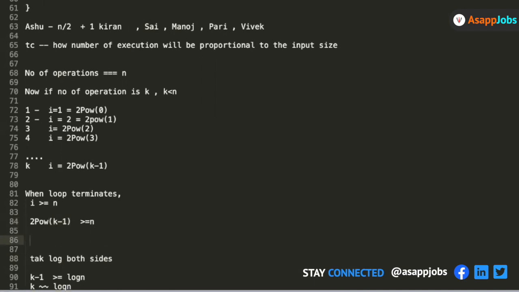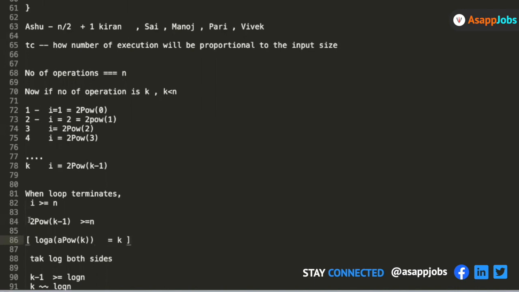What the log says is that, for example, if you have a to the power k and you take a log of that, then this will be equal to k. This is what the theorem of the logarithm says. If I take a log to the base a of a to the power of k, what it will return is k. This is the basic mathematics log theorem.